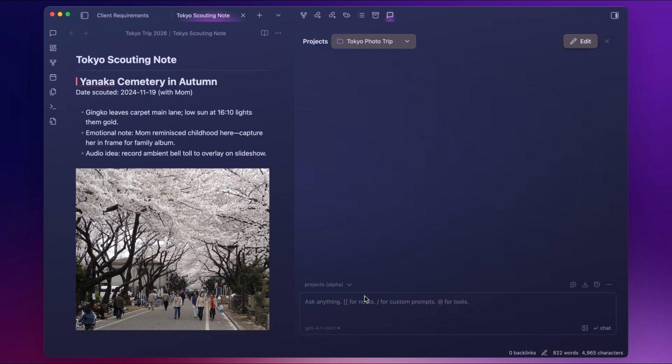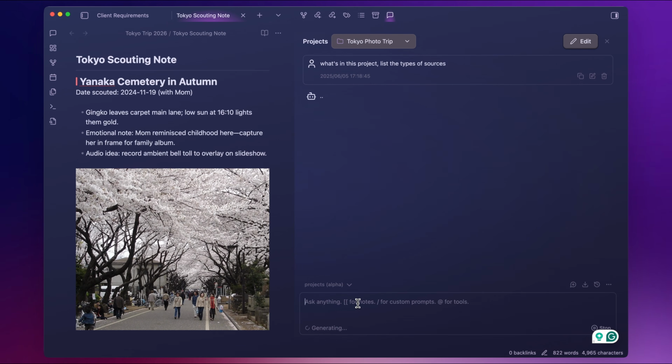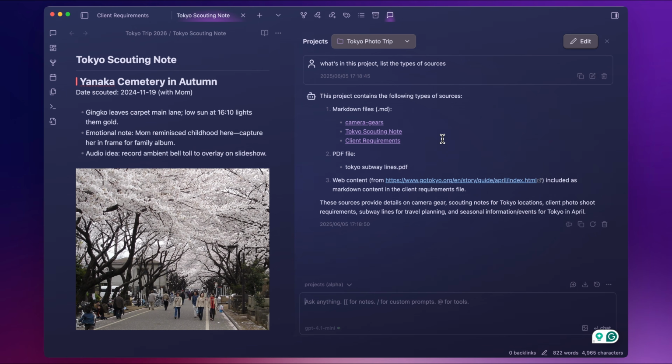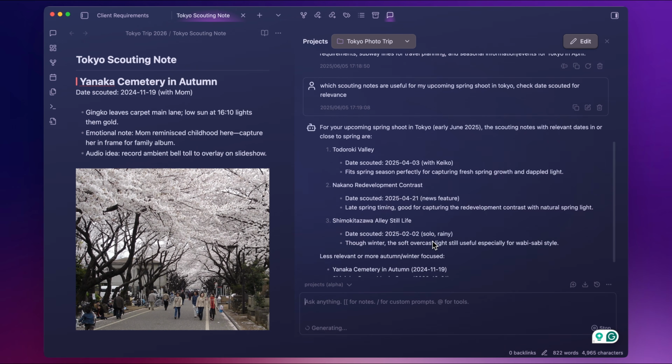I have this project called Tokyo Photo Trip. Again, I can ask it what's in the project and list the source types. This project contains the following types: markdown files, camera gears, Tokyo scouting note, client requirements, and a PDF with Tokyo subway lines and some web content. First question: which scouting notes are useful for my upcoming spring shoot in Tokyo?